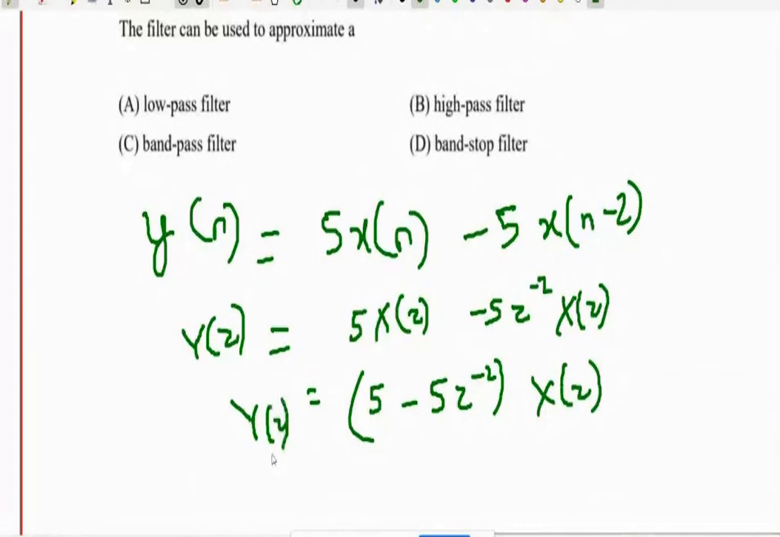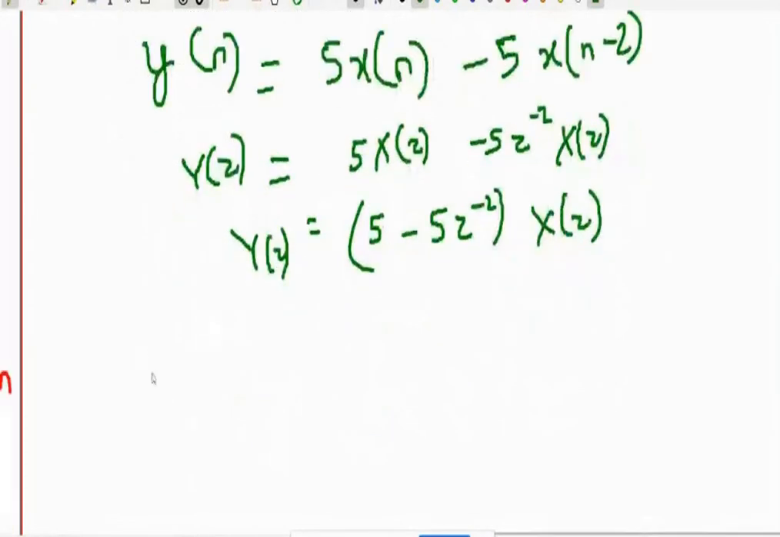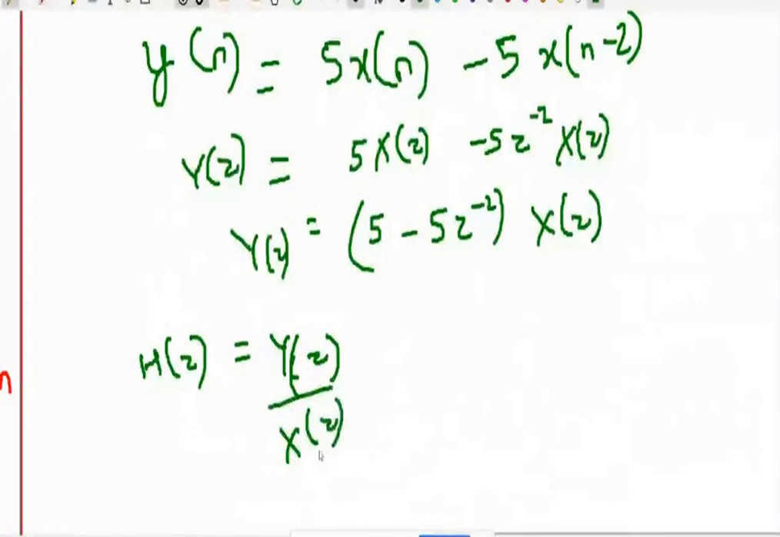So h of z is nothing but y of z upon x of z. So that is nothing but 5 minus 5 z raised to minus 2. That means 5 minus 5 by z square. So this is my h of z. This is my h of z, equation number 1.